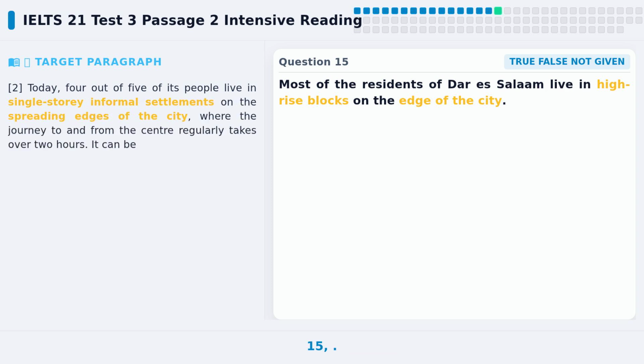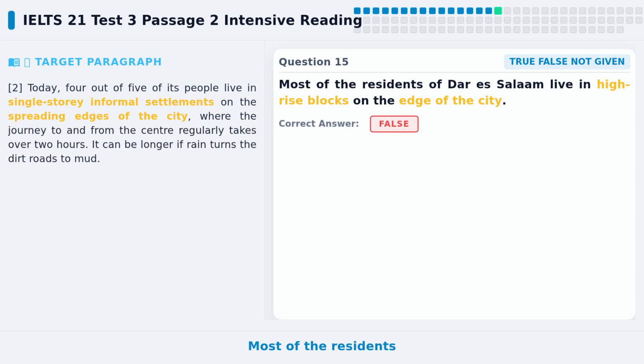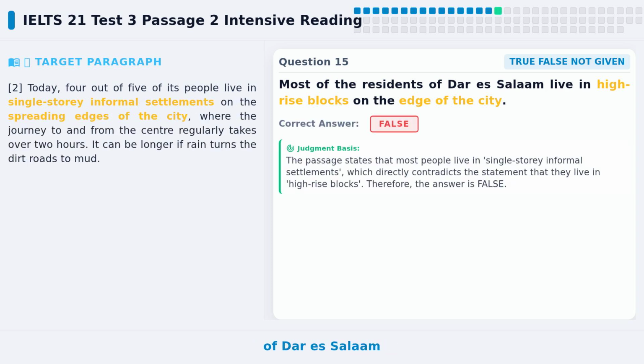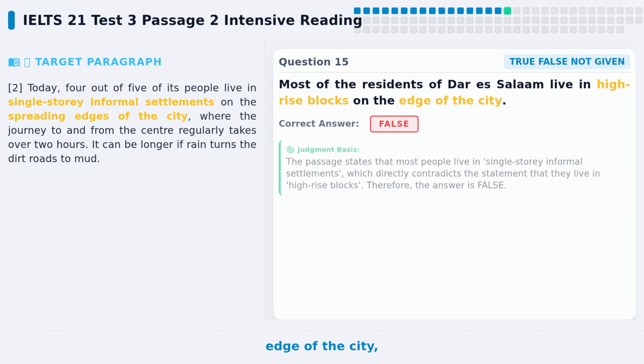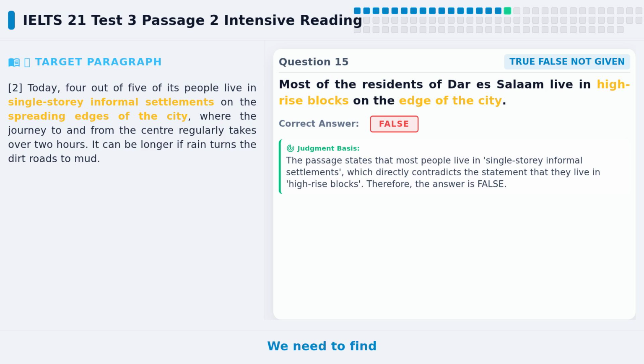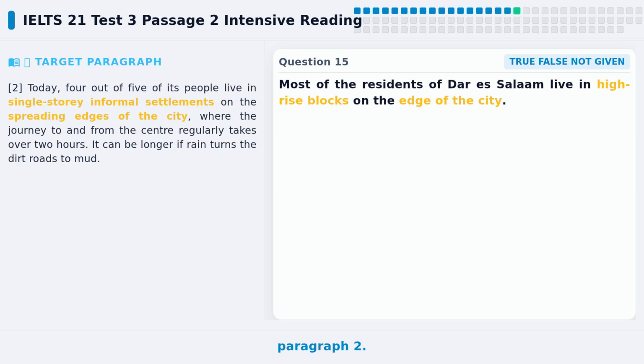Let's look at question 15. The statement says, most of the residents of Dar es Salaam live in high-rise blocks on the edge of the city. Please pause the video and try to decide first. The key clues in the statement are, most residents, edge of the city, and high-rise blocks. We need to find the author's view on these 3 points in the text. Now let's locate paragraph 2.